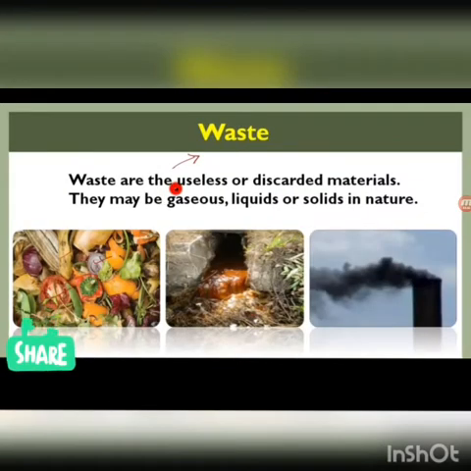Now let us discuss the most dangerous thing on the earth. Waste. Waste are the useless or discarded materials. They may be gaseous, liquid or solid in nature. If wastes are not used properly, then it can be a danger to the earth.